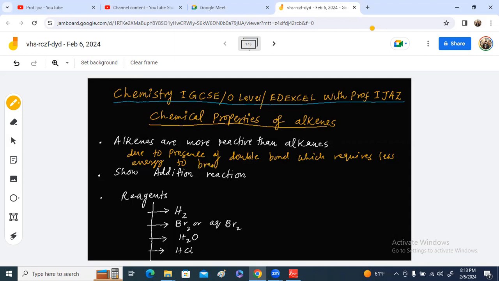So it is easy to break a double covalent bond as compared to a single covalent bond. So this double covalent bond is easily broken. That's why generally we can say that alkenes are more reactive than alkanes.